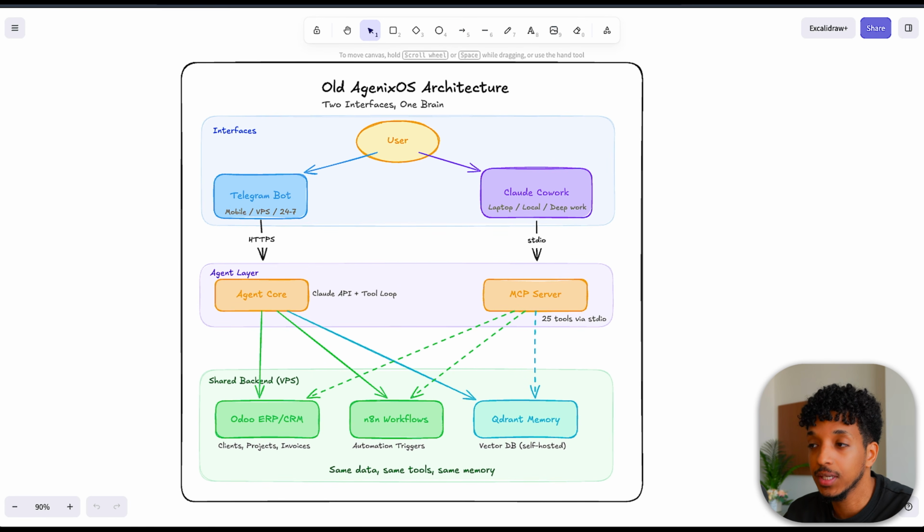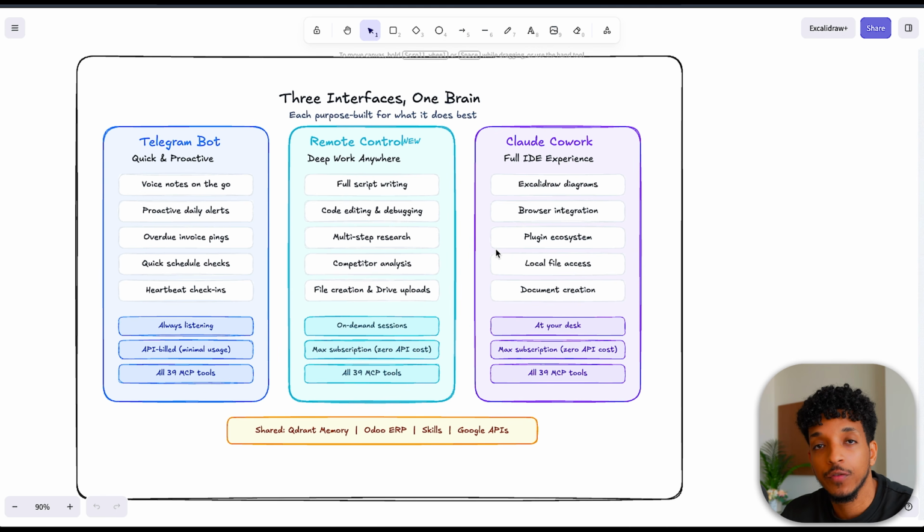Remote control is basically a feature that allows us to have a persistent session, and we're able to communicate with that session from the Claude mobile application, the web, or on our desktop, which gives us this third interface with more capability than the other 2 existing interfaces. And here we have the different purposes for each of the interfaces.